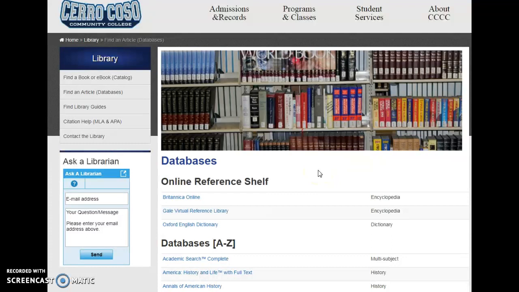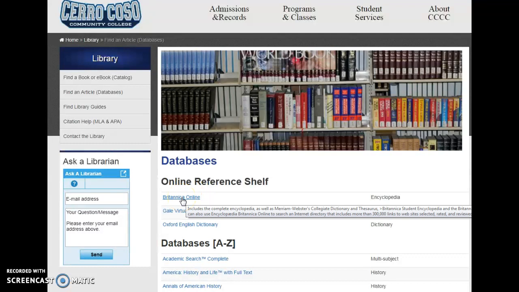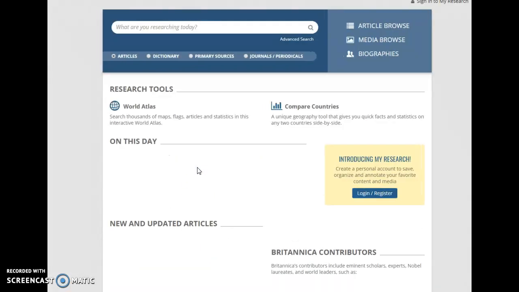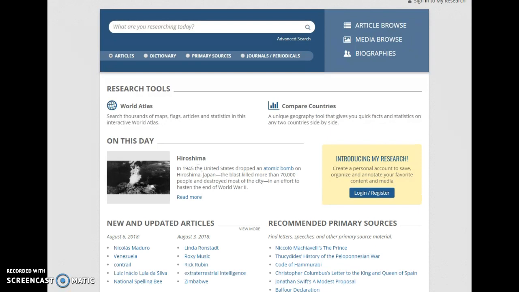This is Saracosa's page. Here's the online reference shelf, followed by the databases, which we're going to be exploring in future weeks. Britannica Online is Encyclopedia Britannica, and it's a general encyclopedia.